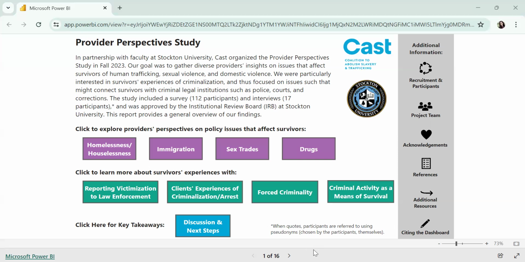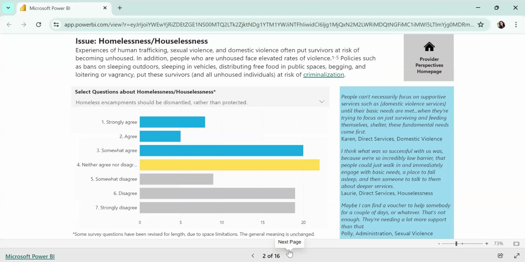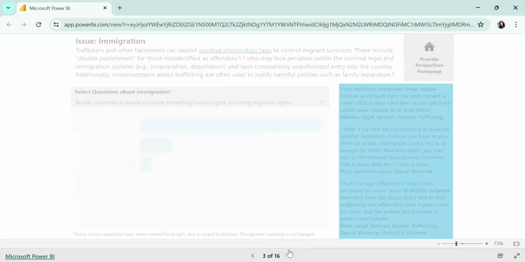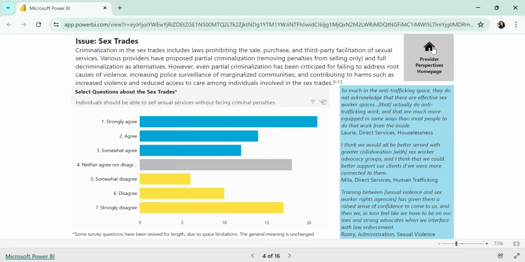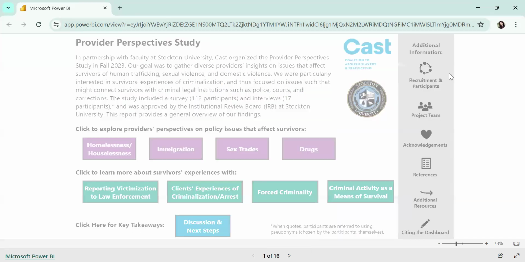So first, if you look right at the bottom, you'll see the simplest, probably easiest way to navigate this dashboard. Right here where my mouse is circling, you can see it says 1 of 16. And to the right of that, there is an arrow that you can click, and it says next page when you hover over that. If you click that, it takes you to the next page and so on. You can just navigate the dashboard pages in the order that we provided them. And I'm going to click the home icon at the top right here to go back.